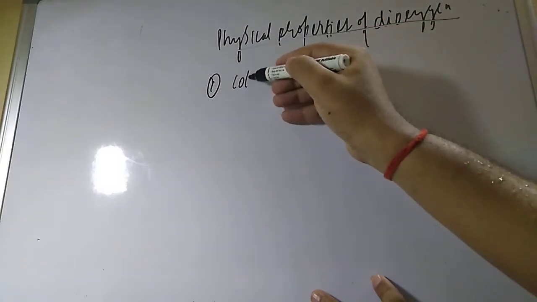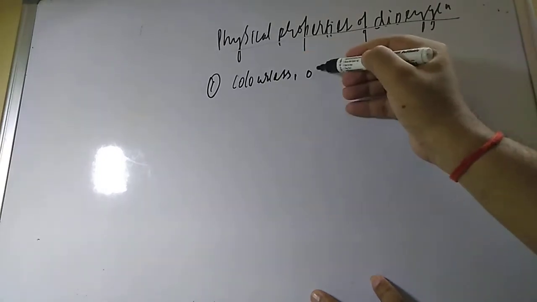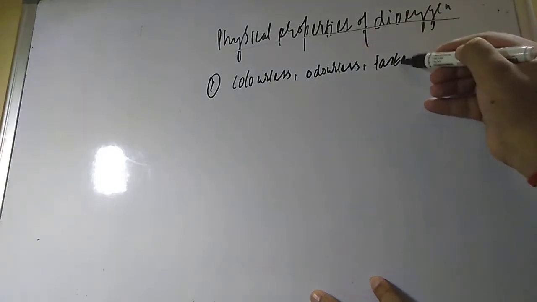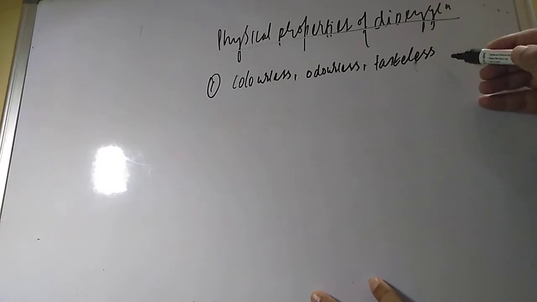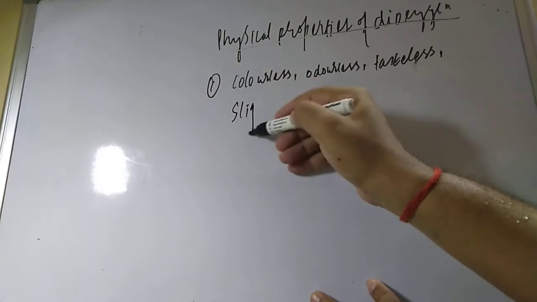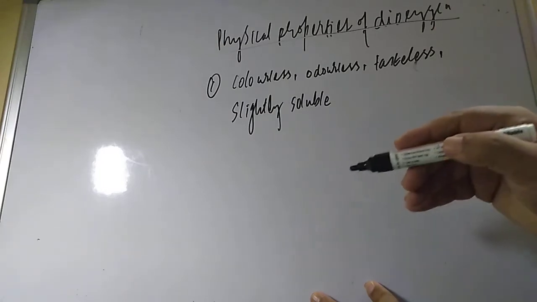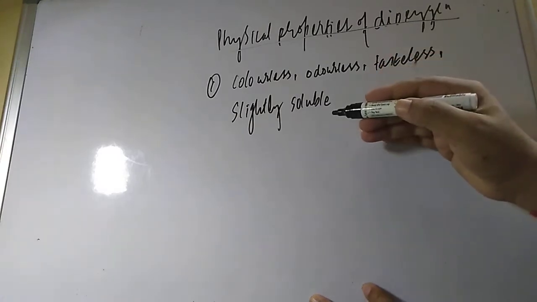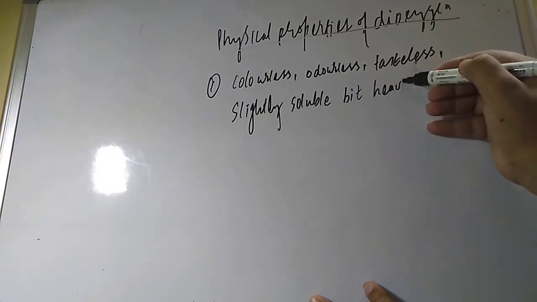So this is the colorless. Oxygen is colorless. Secondly, it is also odorless. And the third one, student, is tasteless. This is also a tasteless gas. And it is slightly soluble in water. This is not more soluble, but it is slightly soluble in water. And that much solubility, which is good enough for the survival of aquatic animals, and a bit heavier than air.